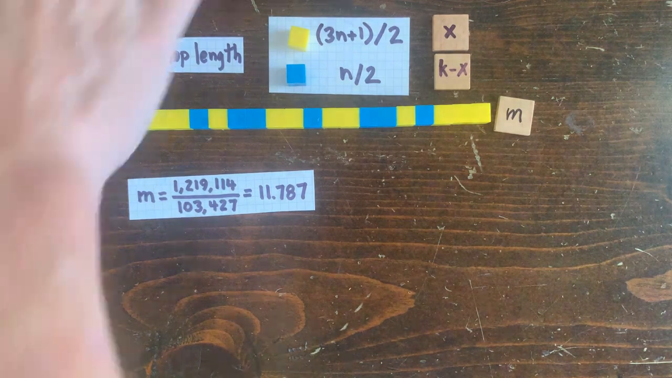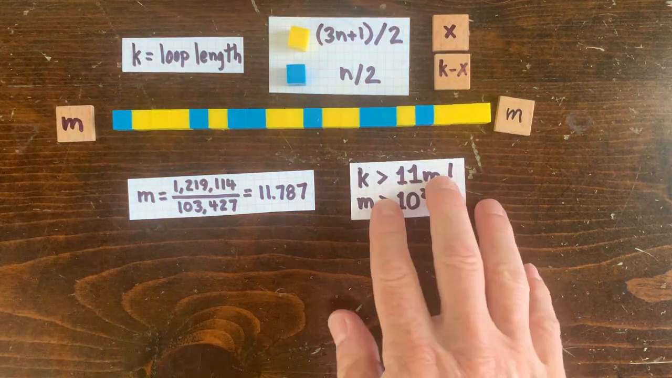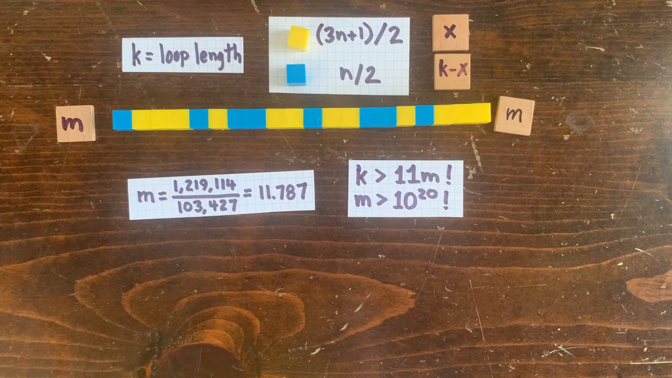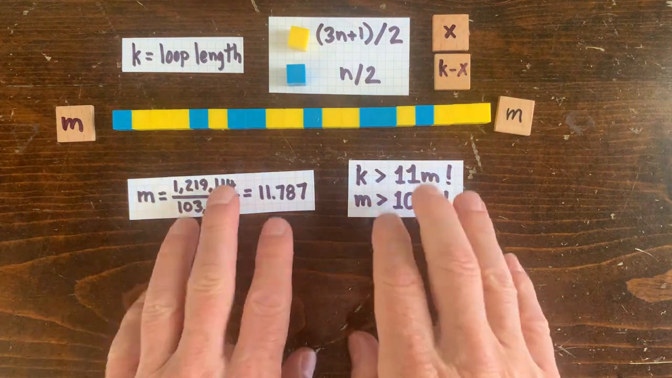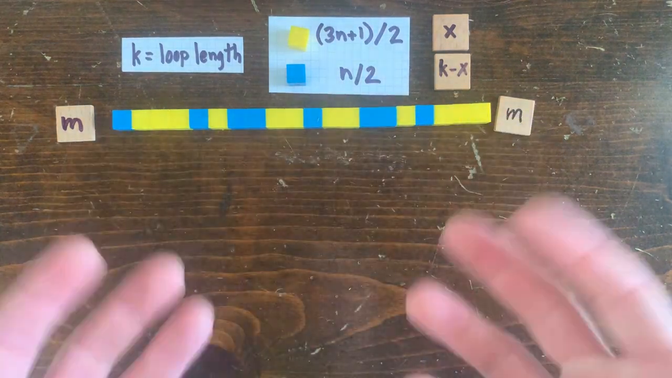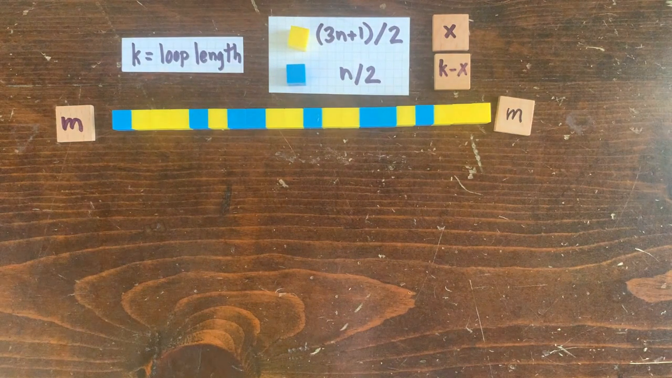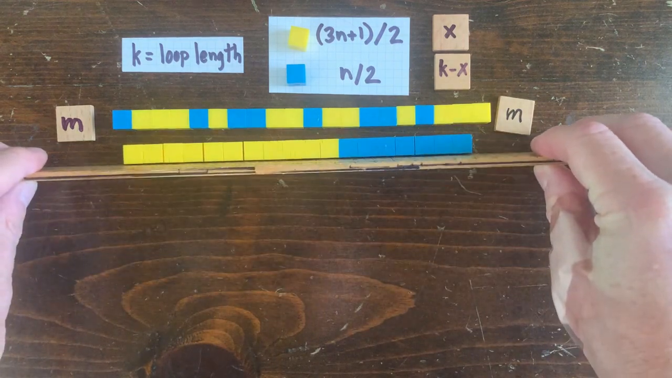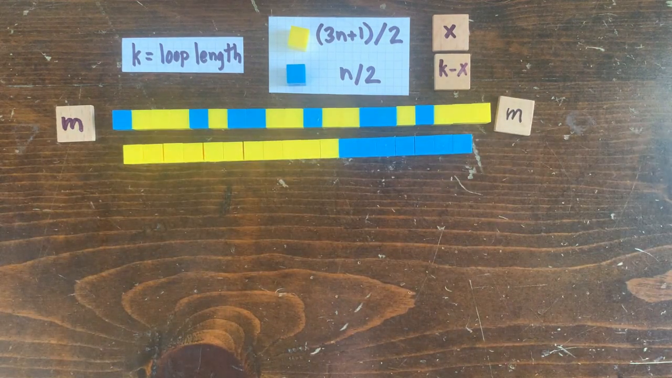Actually, we already knew this wasn't a loop because any whole numbered loop is going to have k greater than 11 million operations. So imagine we keep adding billions of yellow and blue blocks. Will we eventually hit on some operation sequence that maps some huge whole number m back onto itself? Nobody knows. So suppose we restrict ourselves to operation sequences like this, where we go up x times and then down k minus x times.